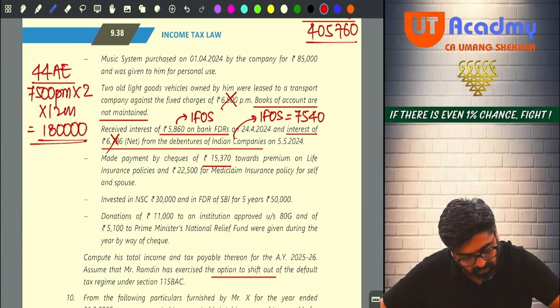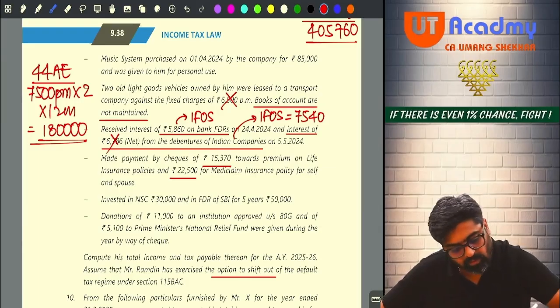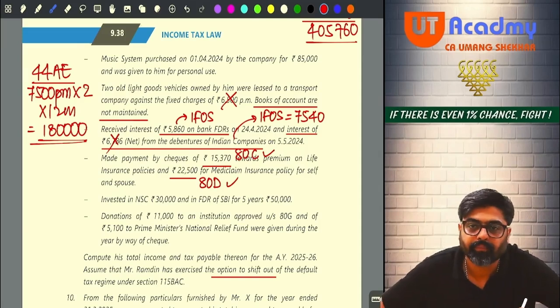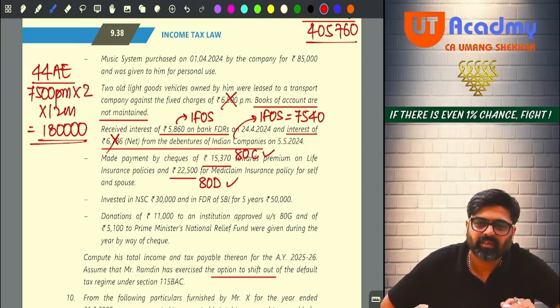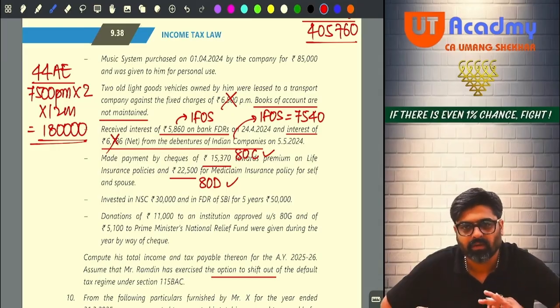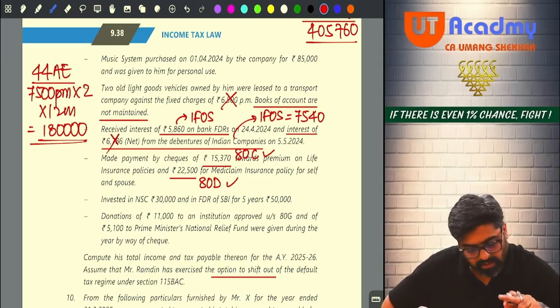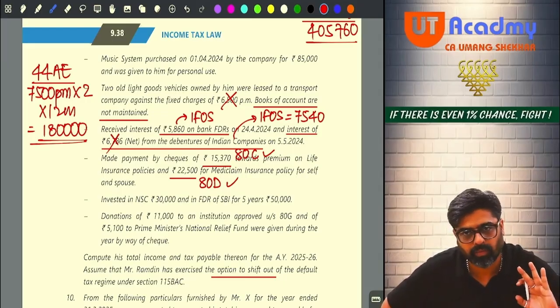15,370 towards premium on life insurance policy and 22,500 for mediclaim insurance policy for self and spouse. So this 15,370 you are going to claim under 80C and 22,500 you are going to claim under 80D. This is just premium amount. Assuming that they are within the limits, these will be allowed. 80C full 15,370 will be eligible and 80D full 22,500 will be eligible.